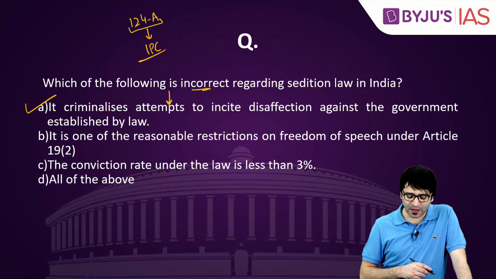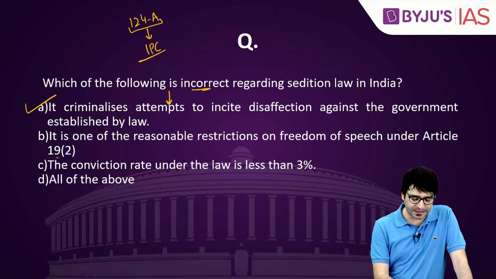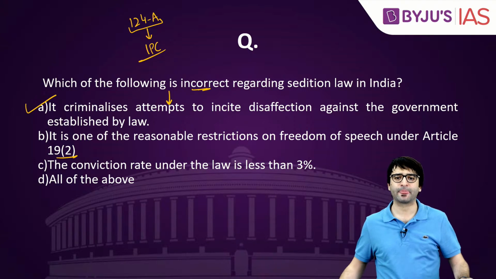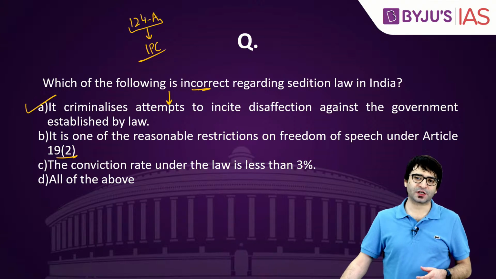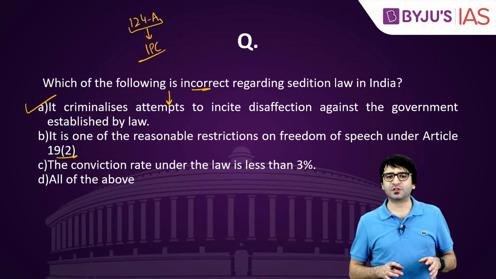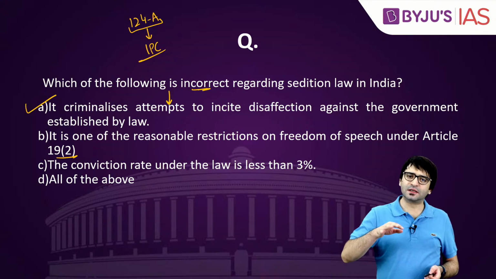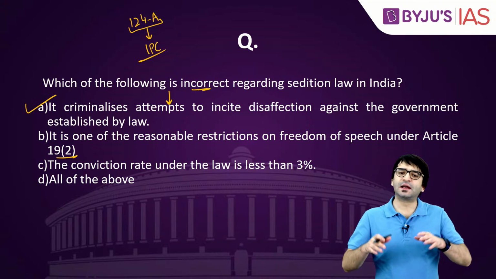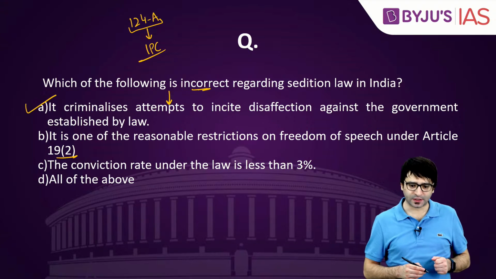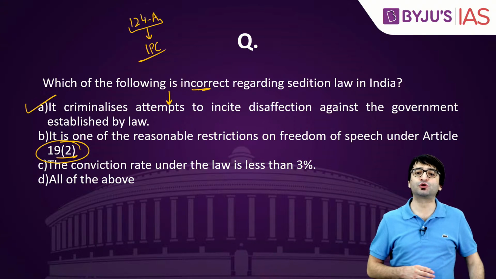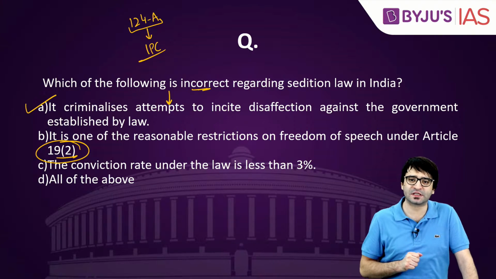Statement 2, it is one of the reasonable restrictions on freedom of speech and expression under Article 19 Clause 2 of the Constitution. Article 19(1)(a) talks about freedom of speech and expression. But this freedom is not an absolute fundamental right. It comes under reasonable restrictions. And there are 8 reasonable restrictions imposed on your freedom of speech and expression under Article 19, Clause 2 of the Constitution. Which are these 8 reasonable restrictions? Can be asked in your prelims exam.